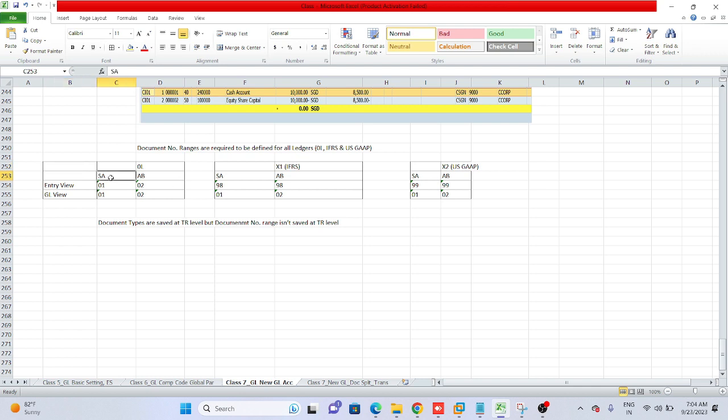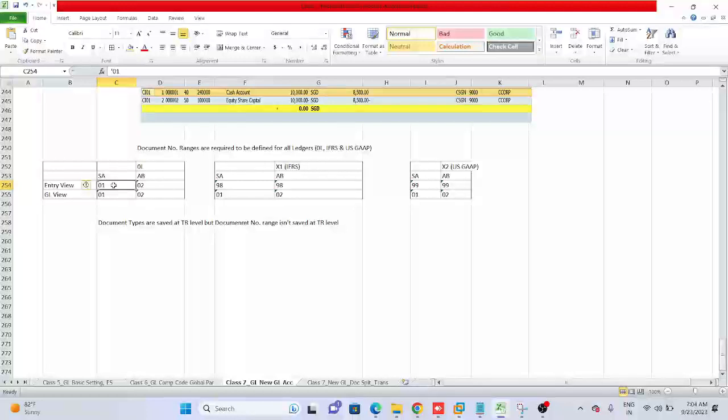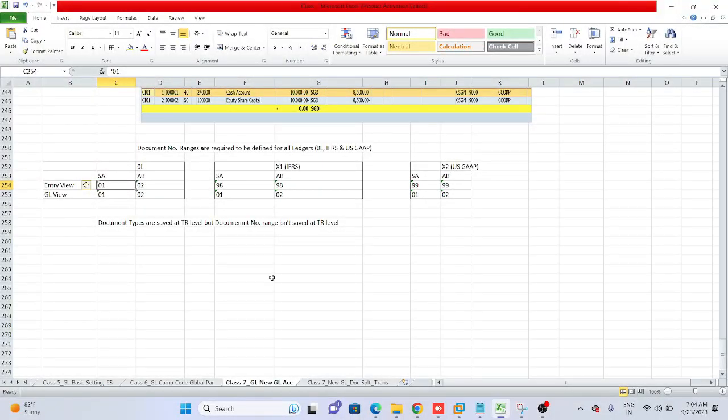SA is for document posting, AB for reversal. In entry view we are keeping 01 as number range key, and in general ledger view we are also maintaining 01. For AB reversal we are keeping entry view and general ledger view as 02.